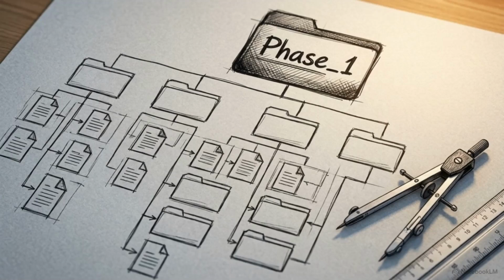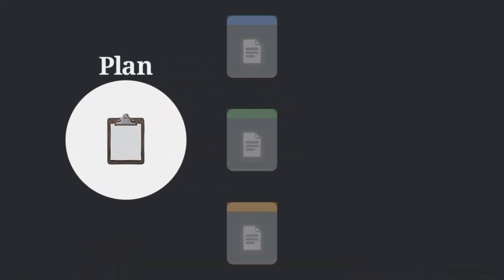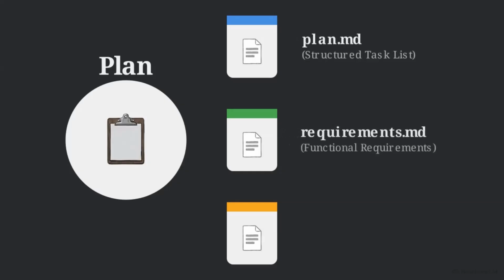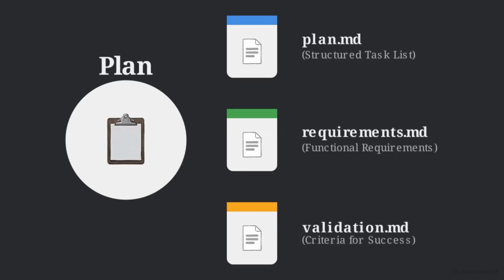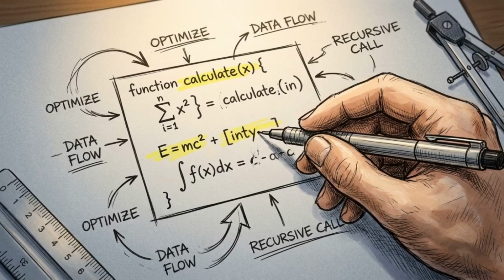Once the foundation is set, you move into active development. This requires isolating the next phase on your roadmap into its own feature directory. Every single feature goes through a repeating cycle: plan, implement, and validate. If we expand the plan step for a feature, we generate 3 new files: a structured task list, specific functional requirements, and criteria for success. For the implement step, you instruct your IDE agent to read only that specific plan document and execute the tasks exactly as written. During validation, the agent stops coding, and the human developer steps back in to review the work.